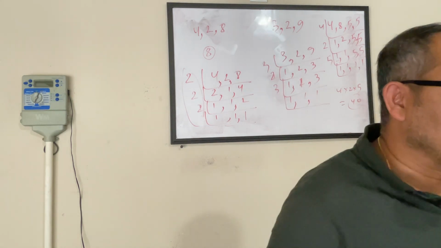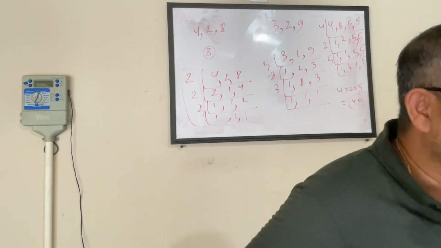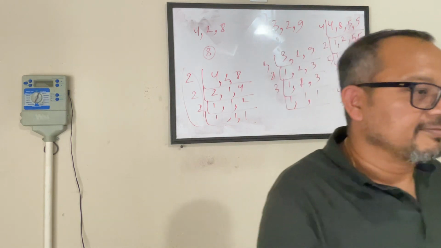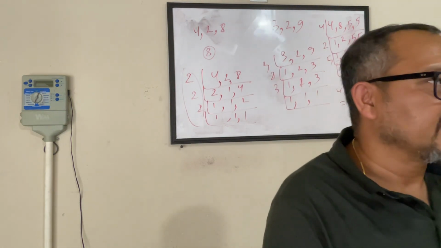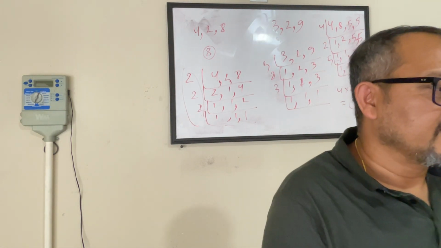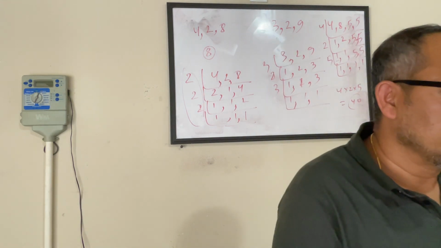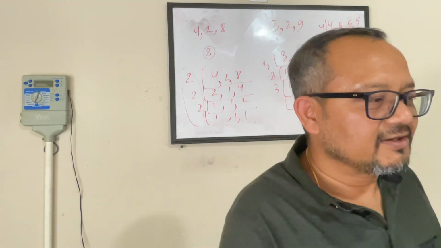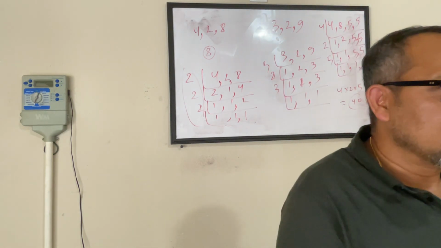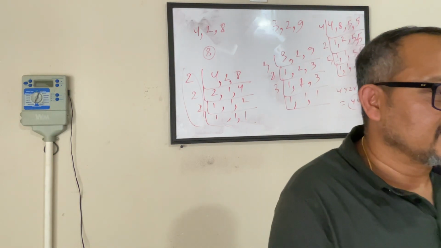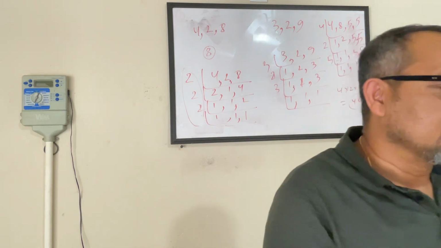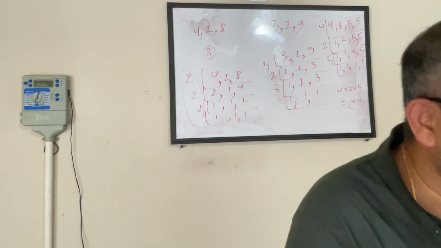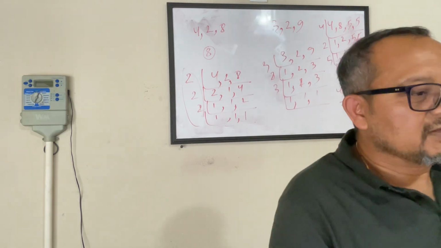Sagnika, unmute yourself. Sorry, Dikshita. Sorry, my bad. 9 9 here. 81, 12 9 here. 108, 7 9 here. 63, 12 6 here. 72, 11 7 here. 77. Good job. Let's go to Siddharth.